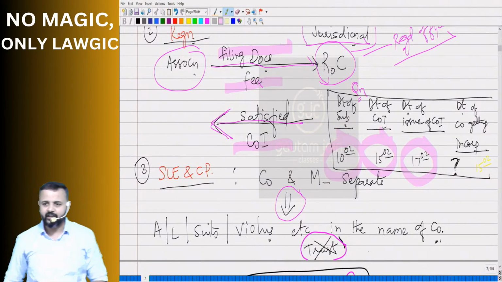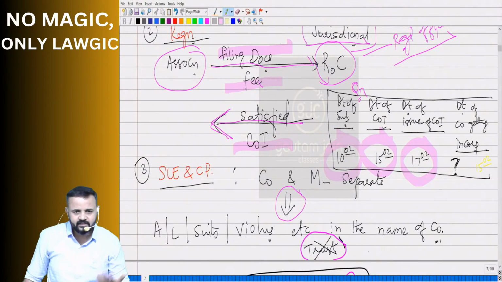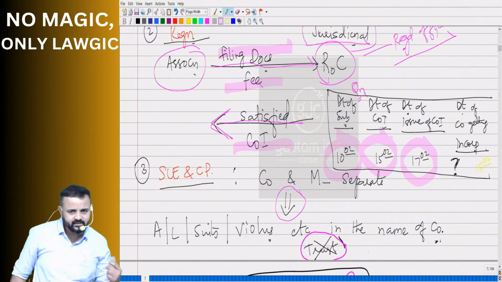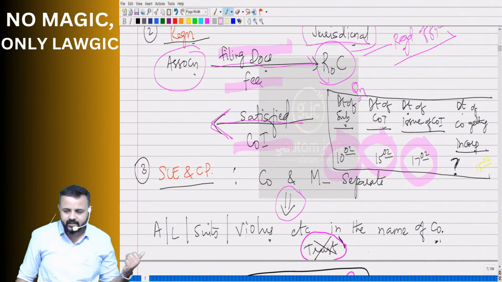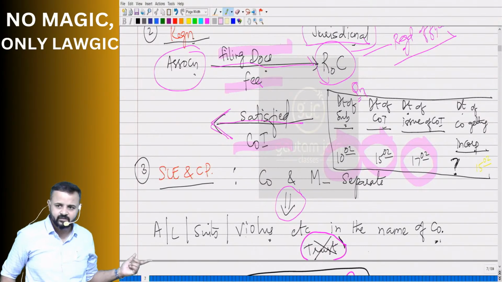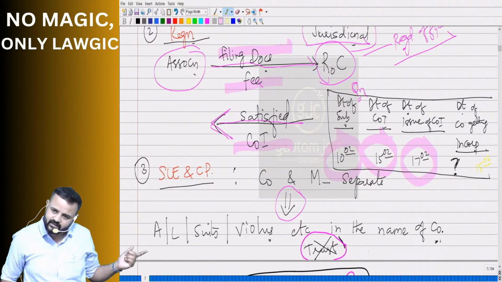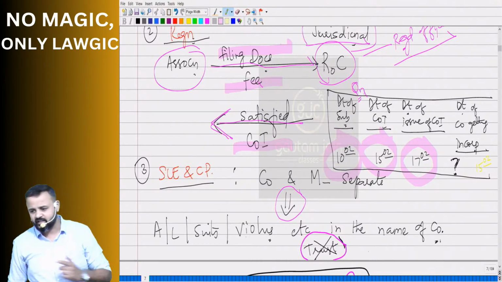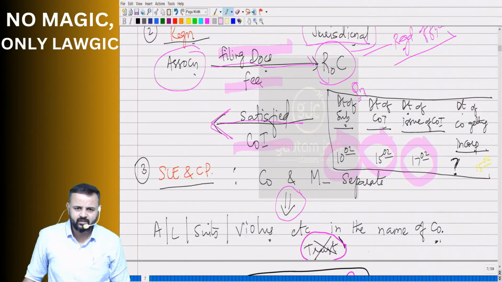So what is A here indicating? Assets. Just now I said no. Assets. L, liabilities. S, suits. Suits means what? Filing cases, violations, etc. In what? In the name of the company. The company will be punished for the defaults or violations. Clear?